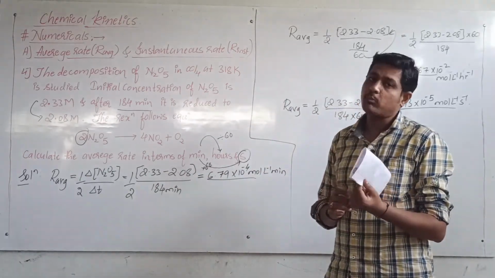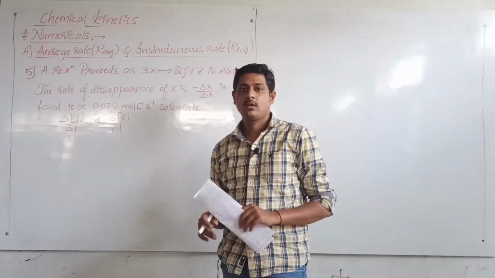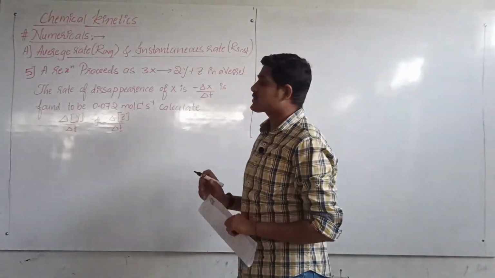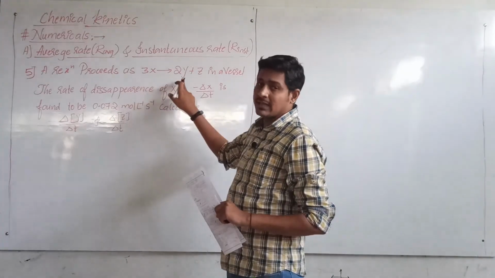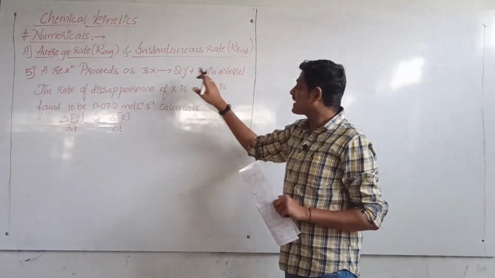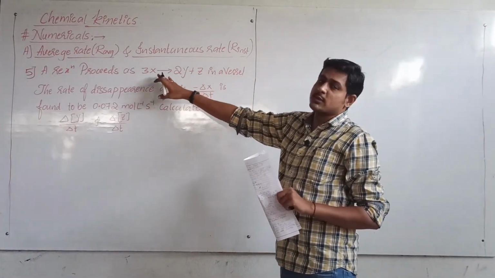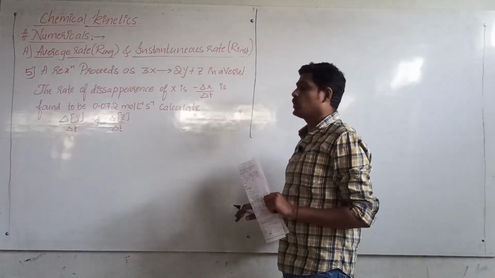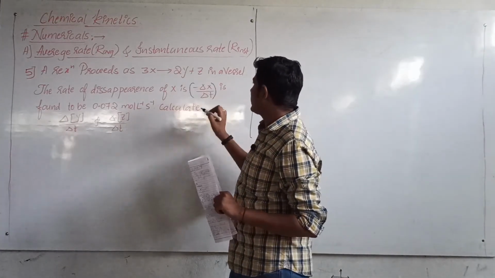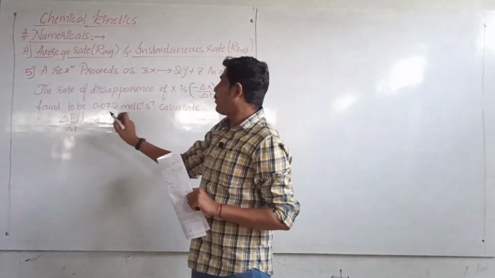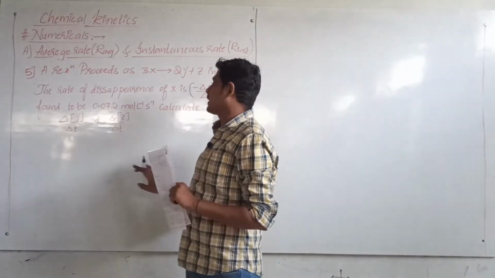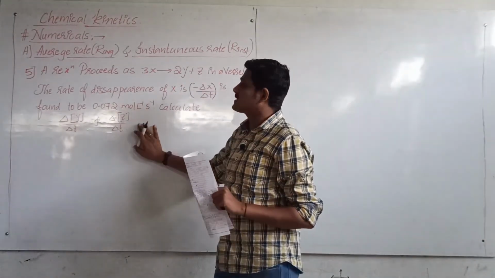Now we will see the fifth problem. Okay students, now let us see the fifth problem. A reaction proceeds as 3X decomposing to give 2 moles of Y and 1 mole of Z. It is a gaseous reaction in which 3 moles of X decompose, giving 2 moles of Y and 1 mole of Z in a vessel. The rate of disappearance of X is found to be 0.072 moles per liter per second. Calculate the rate of formation of Y and the rate of formation of Z.